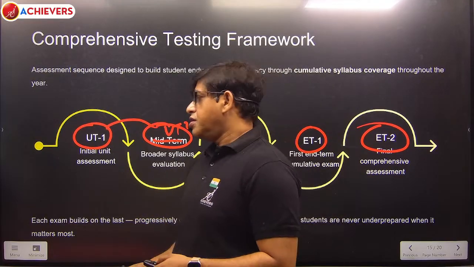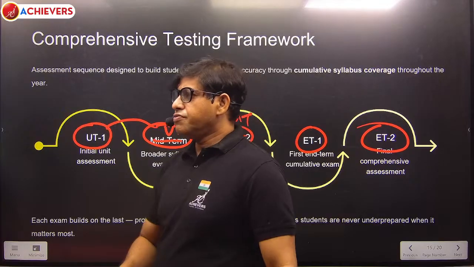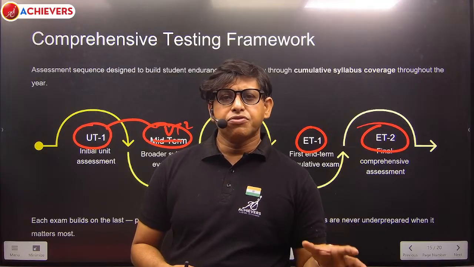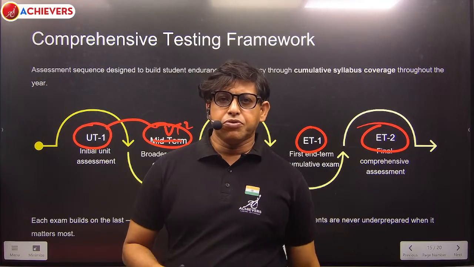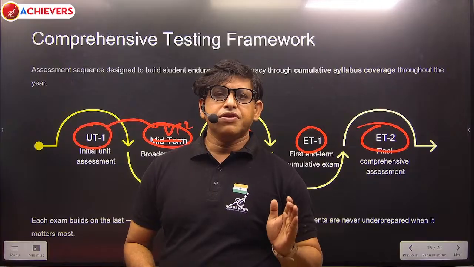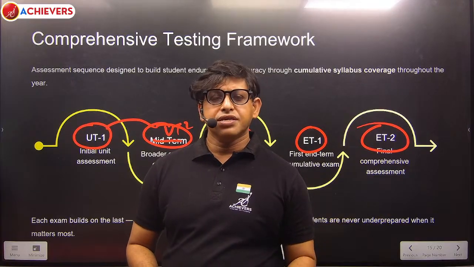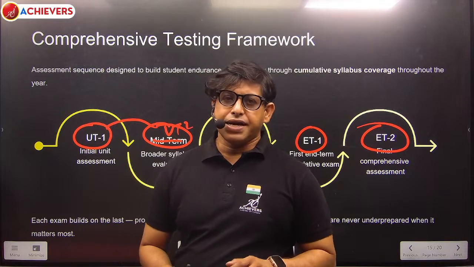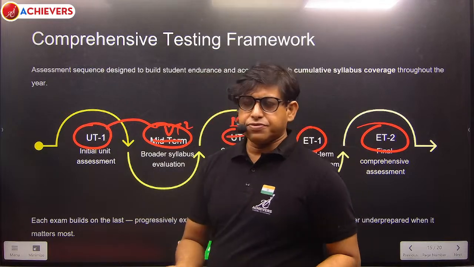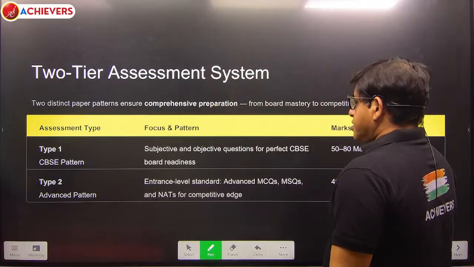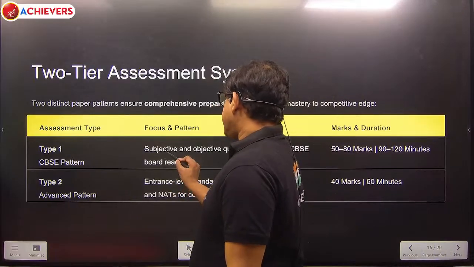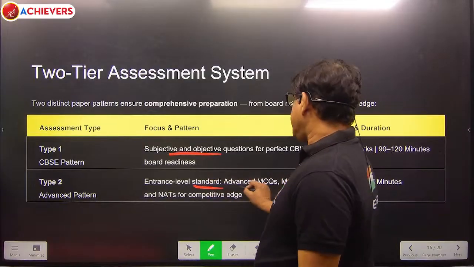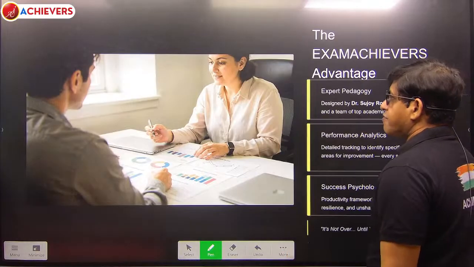In the midterm also we are going to take the full syllabus type paper. Only the smaller UT1 and UT2 will be of 50 marks, and the rest will be like the board pattern, like the school full syllabus type pattern. Only the syllabus varies. Okay? So this is a two tier examination for the CBSE pattern. First is the board type pattern, and second is the entrance type pattern. And the marks and so on I have already told you.